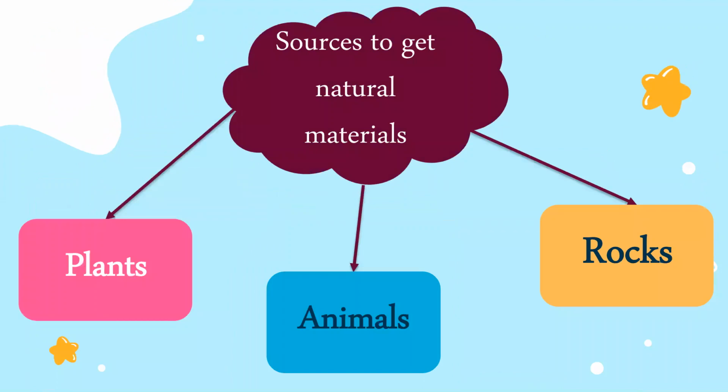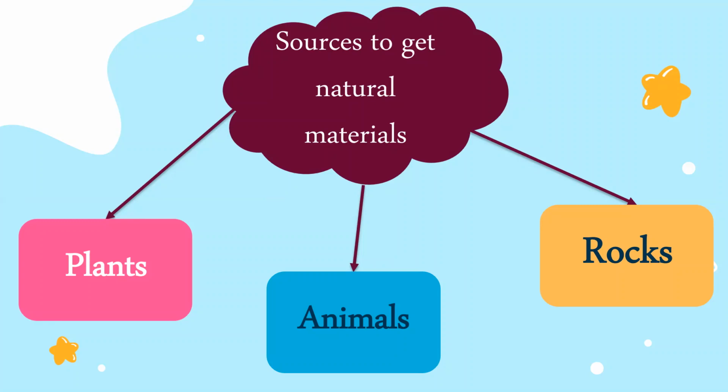Now let's see. We have here sources to get natural materials. So now we know that we are going to speak about natural materials. And there are 3 sources that can give us natural materials that God created, and they give us things and objects that we can use in our life. First source is plants. Second source is animals, and we have rocks. So the sources to get natural materials are plants, animals, and rocks.